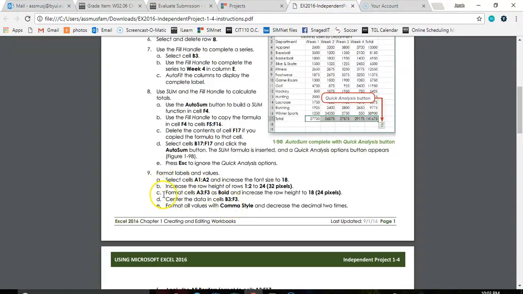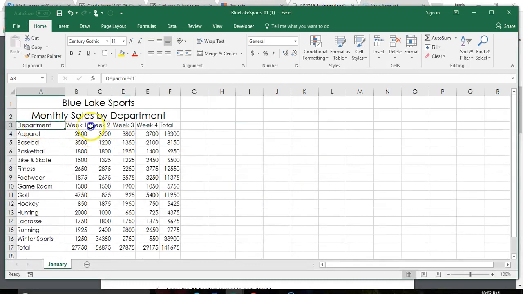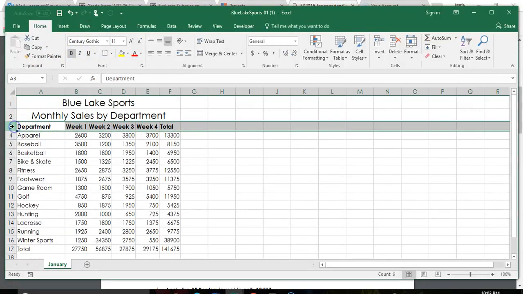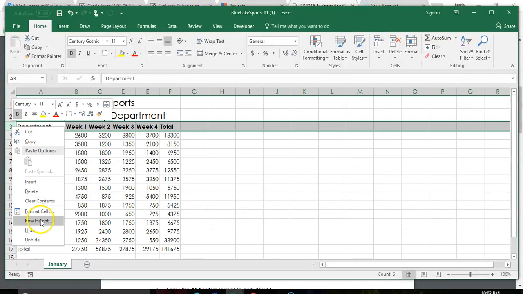Which was step B. And then step C, we're going to bold and increase our row height to 18. So A3 through F3, we're going to bold. And then you can click and drag it, which gets a little bit tricky. Or like I said, you can right click and row height and type it in.